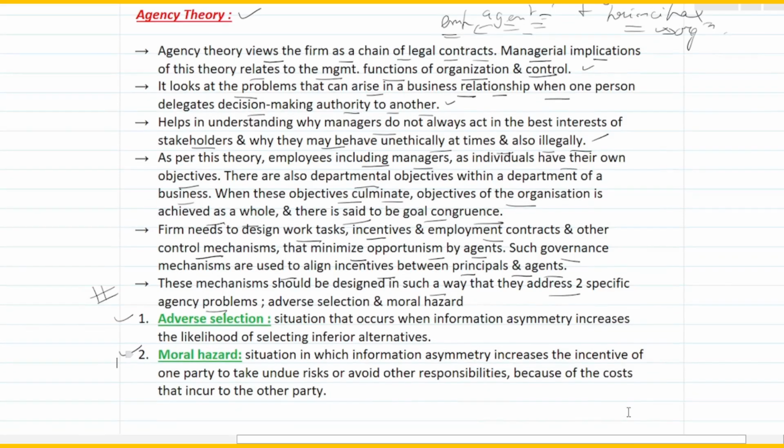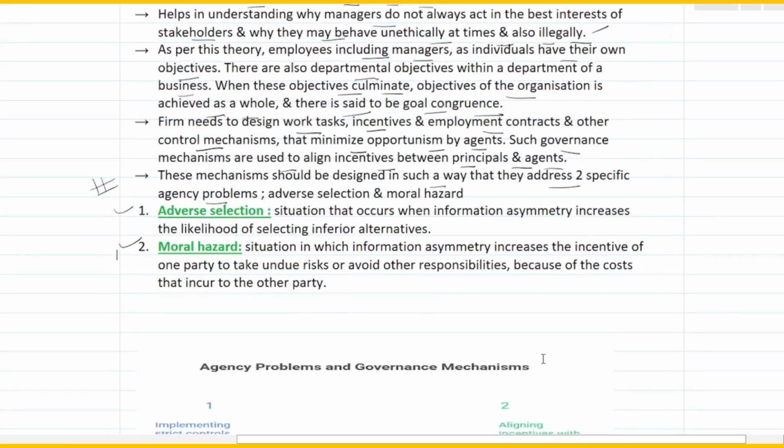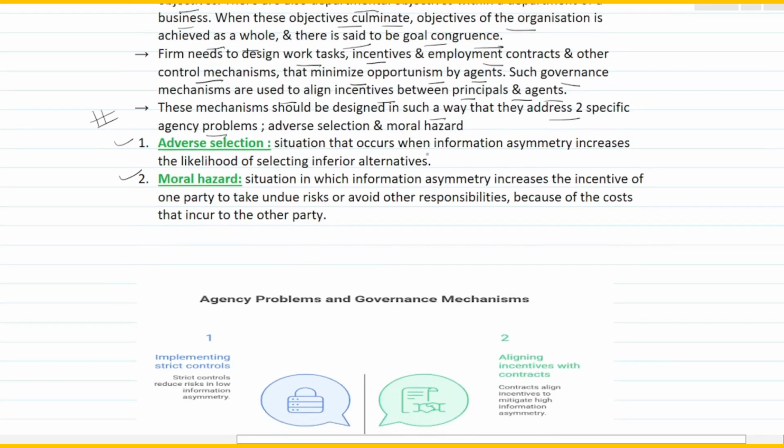Okay, what do you mean by adverse selection? Adverse selection is a situation that occurs when information asymmetry, meaning uneven flow of information, increases the likelihood of selecting inferior alternatives. That means everyone is not getting the same information, only what is required for them, right?